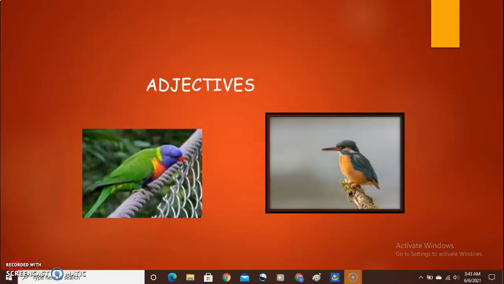Hi friends, welcome back. Wow, the birds are so adorable. The parrot or the bird here is green in color. It has a small red beak and a purple face. And on the other side we have another bird which has a sharp beak. So, what am I doing here? I'm describing the words. Come, let's discuss some more words.